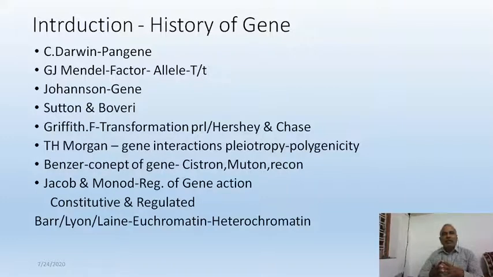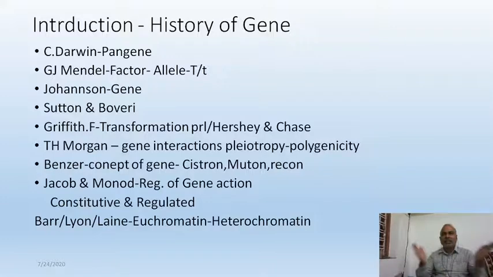Okay, Sutton and Boveri, two scientists, did a lot of work on meiosis. When they were working on meiosis, they were observing the behavior of homologous chromosomes. The homologous chromosomes are pairing and then segregating into each gamete.